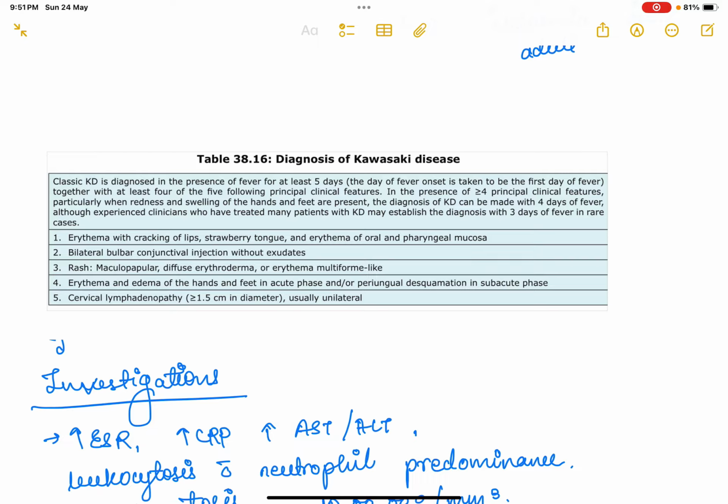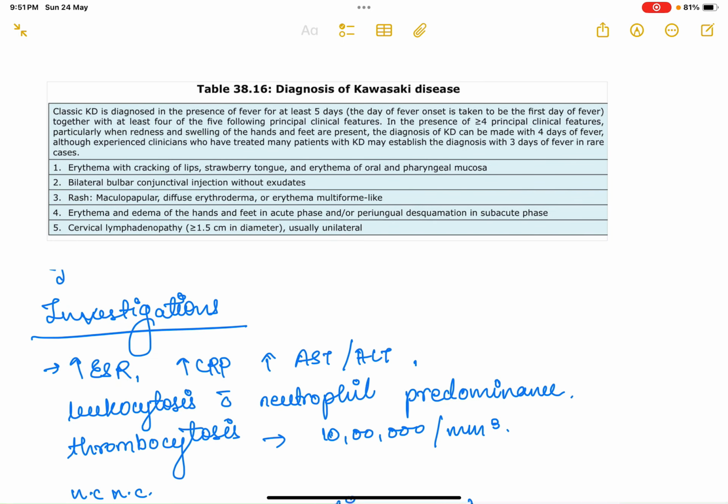So even if you have 4 or more principal clinical criteria present and the fever is more than 4 days, you can still make a diagnosis of Kawasaki disease. Or some experienced clinician would make it with 3 days of fever. If a patient has fever and sterile pyuria, always suspect Kawasaki disease.